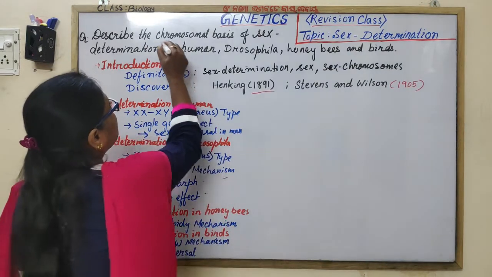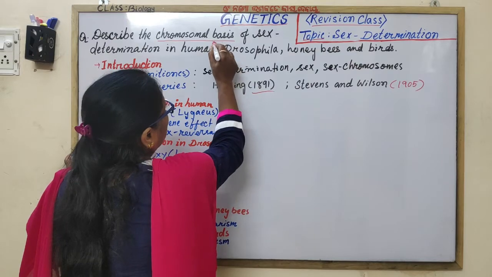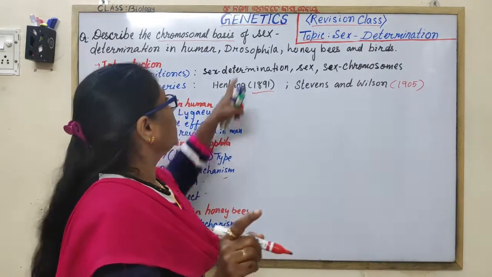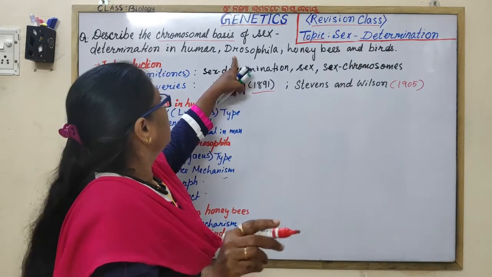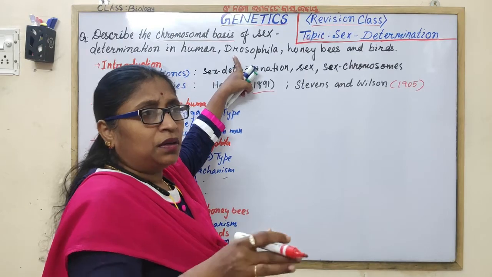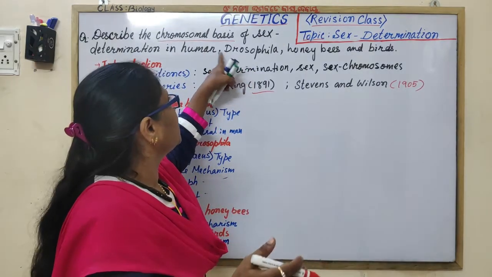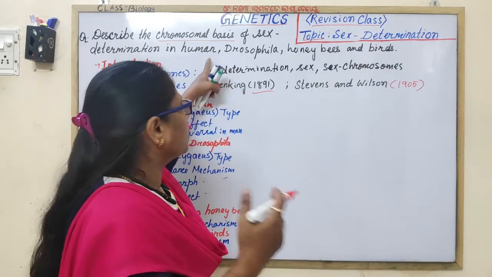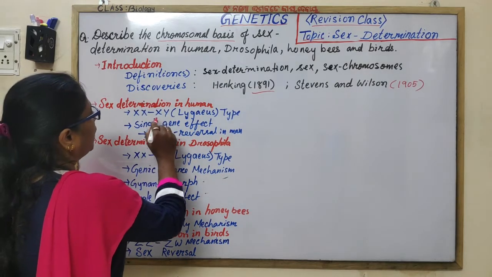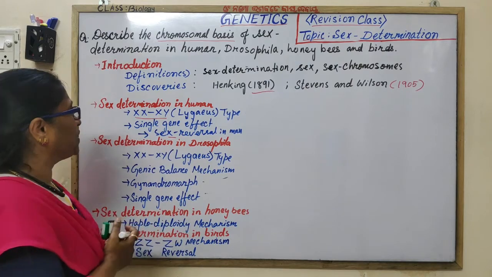The chromosomal basis is asked, so you have to mention the genic balance theory in Drosophila. Chromosomal basis means how sex is established in relation to the chromosomes. In human, you have to mention the XX-XY mechanism, single gene effect and sex reversal.